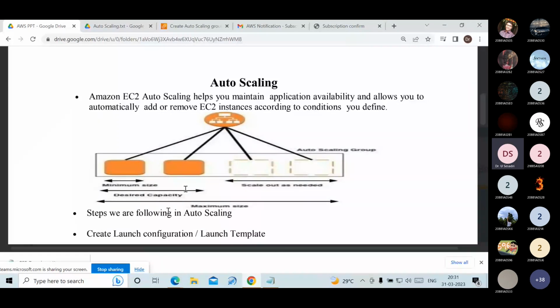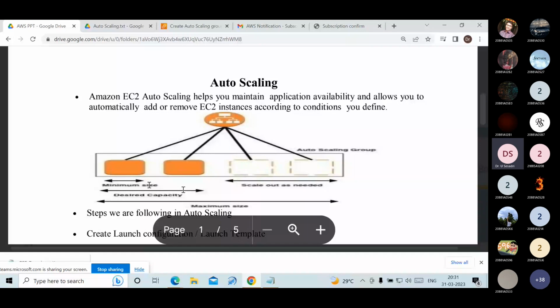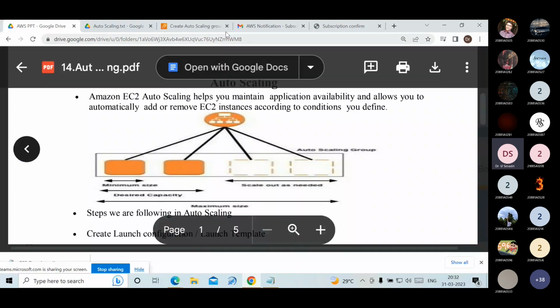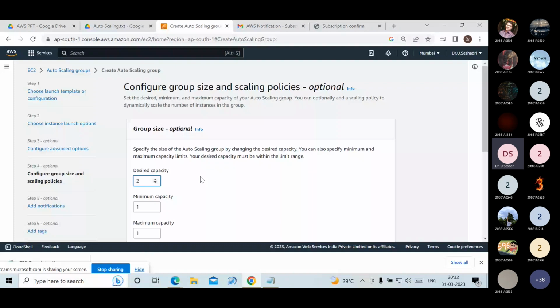For desired capacity, we always have to give a value greater than the minimum size. When compared to the minimum size, the desired capacity value is more. And when compared to the desired capacity, we have to give the maximum size more. I have given the desired capacity as 2. Minimum capacity is 1.